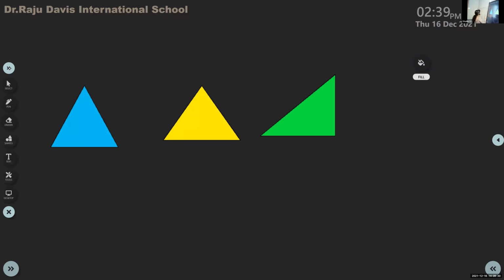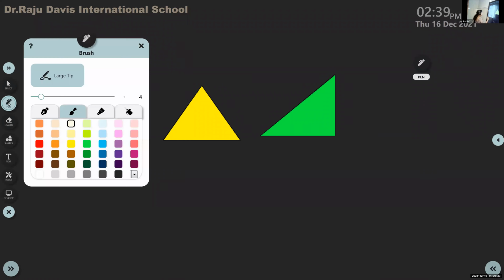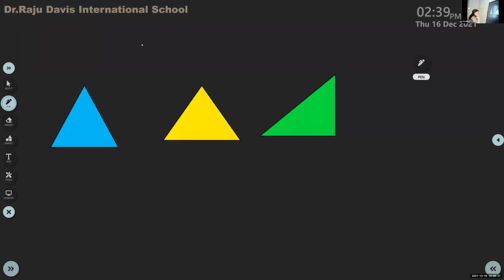Okay. So I'll give you the base and altitude. Now, base and altitude are given. Don't shout the answer, I'll call you. This one is 3 centimeter and this one is 4 centimeters. The next one is 3.2 centimeters and 5 centimeters.